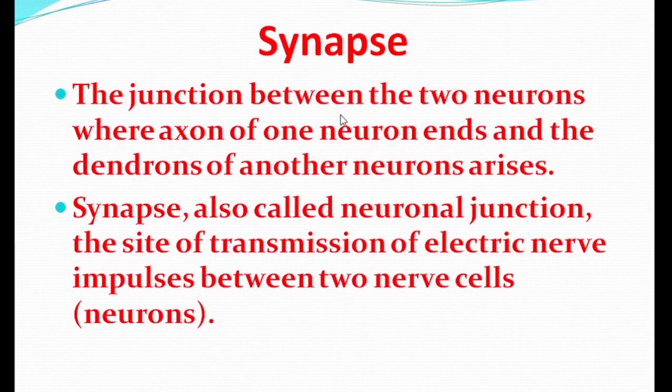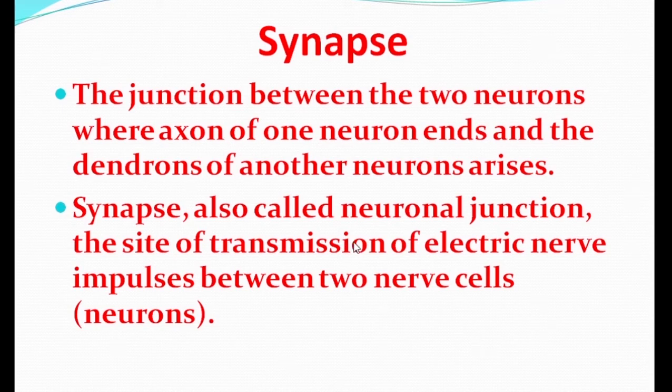Now the synapse. The junction between two neurons, where the axon of one neuron ends and the dendron of another neuron arises, that place is known as the synapse.